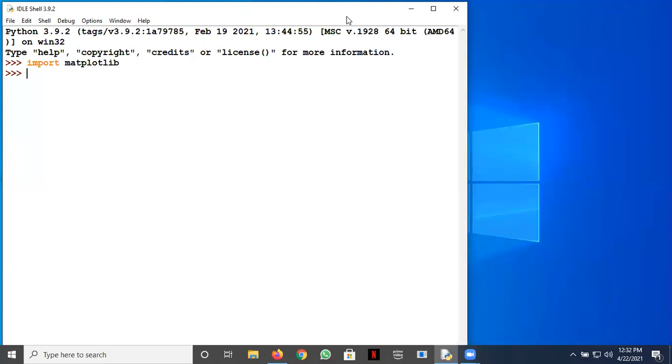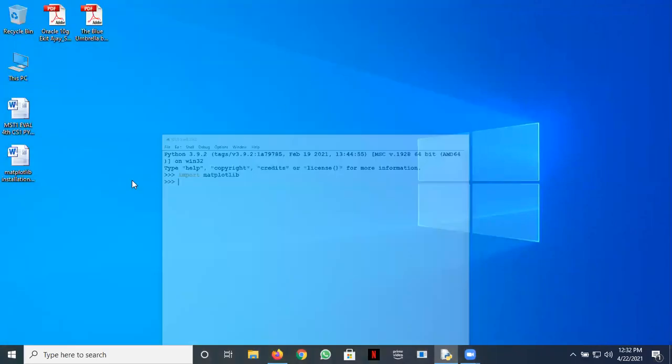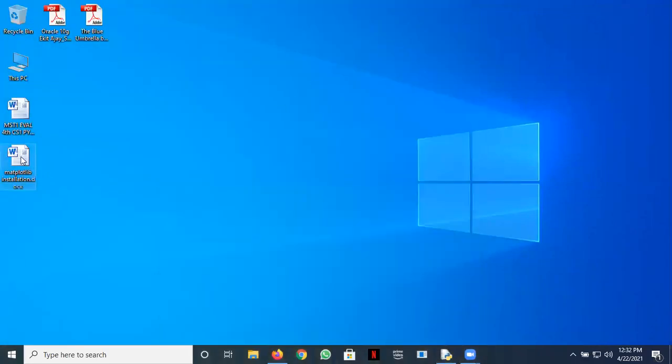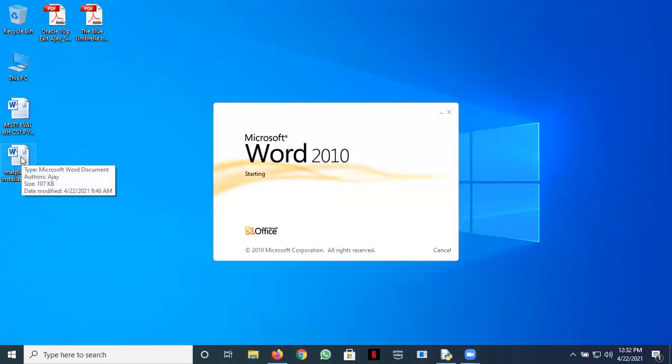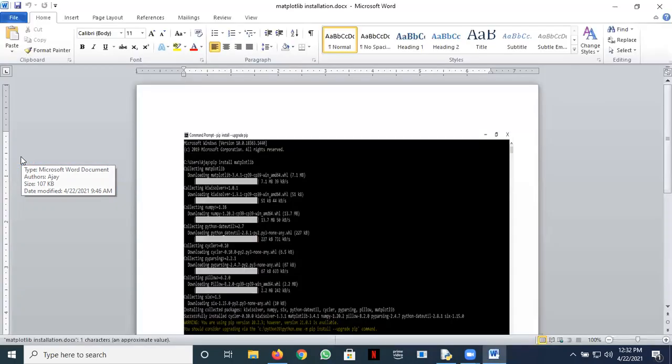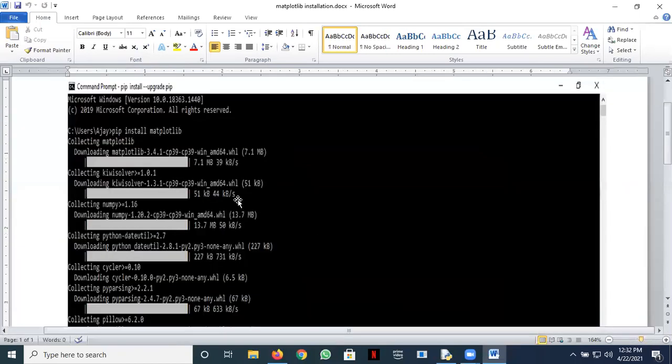Okay, say I have installed, but I'll tell you, there are many ways. If you are using PyCharm or some other IDE, there are two ways. One way I've listed here, you can see on screen using the command prompt. At the command prompt, you should write pip install matplotlib. Along with that, the other requirements are also there. All the other modules which are required would automatically be installed.